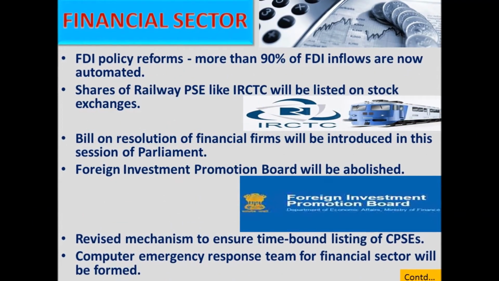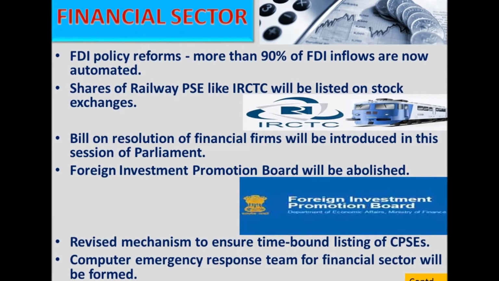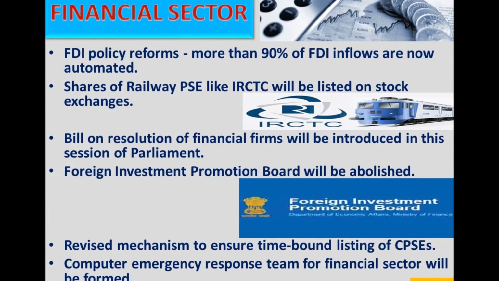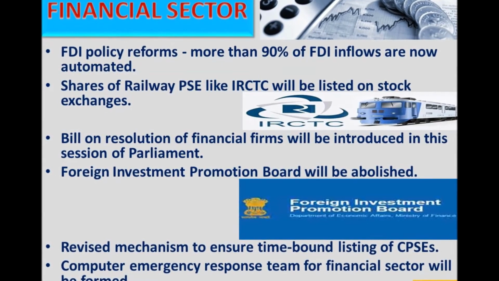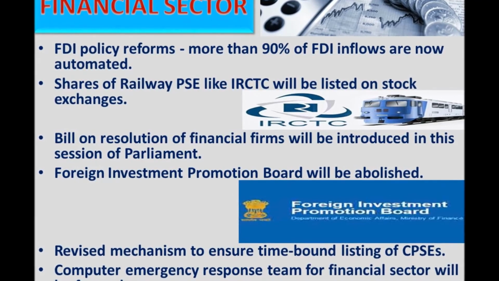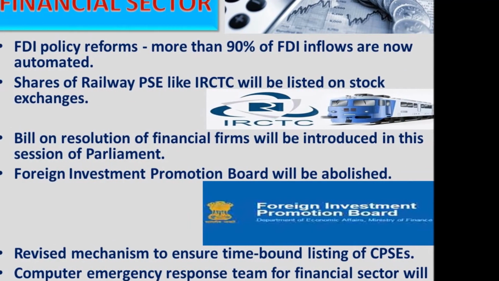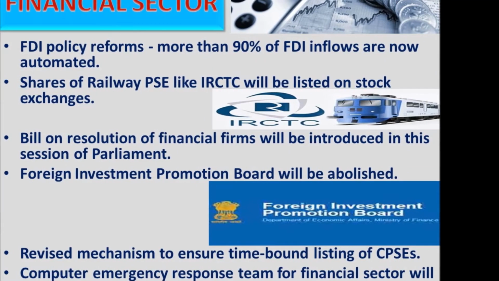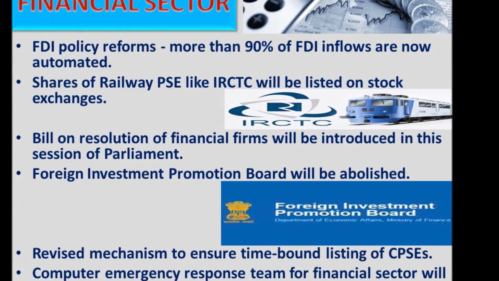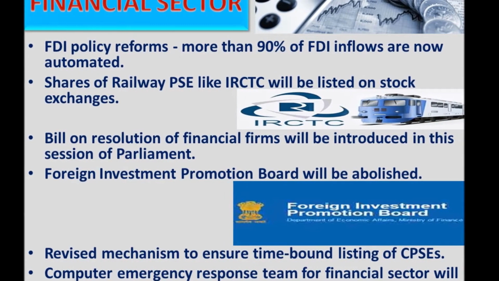Financial sector. FDI policy reforms. So more than 90% of FDI inflows have been automated. They need not engage in those lengthy processes and tedious paperwork. Shares of public sector enterprises like IRCTC will be listed on stock exchanges. Also, there would be a good mechanism so that the listing of central public sector enterprises is done on time, so that they can perform their operations with proper capital.